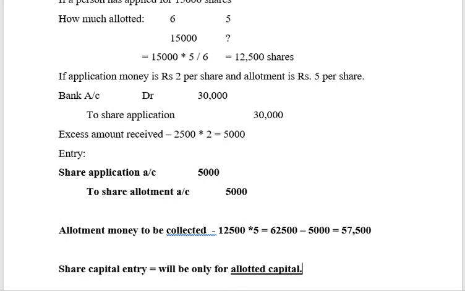So when there is an oversubscription, there are two ways in which a company can treat. Either it can refund the excess application money or it can do a pro rata allotment. In case of pro rata allotment, you will have to calculate the excess application received. To that extent, the application money will be transferred to the share allotment account. All the other entries will continue to remain the same. Share allotment to share capital, then bank to share allotment. All those entries will continue. Right? Clear, friends?